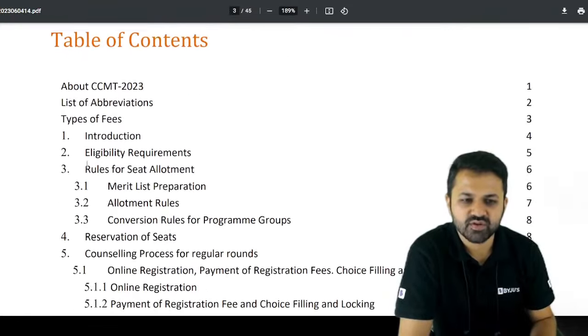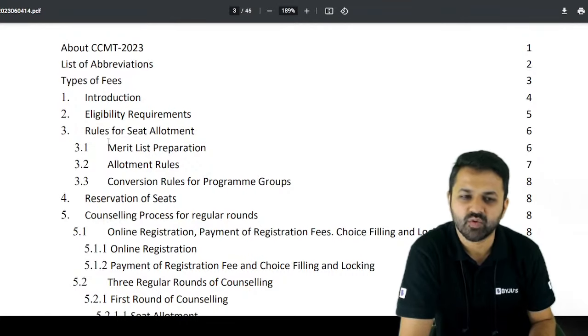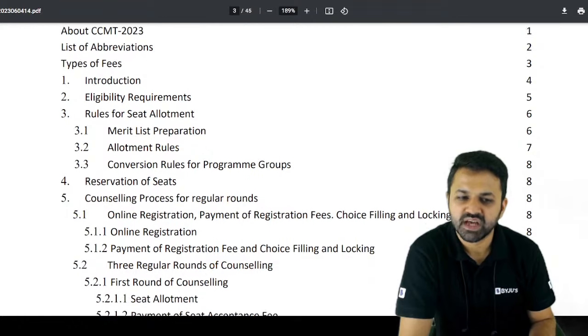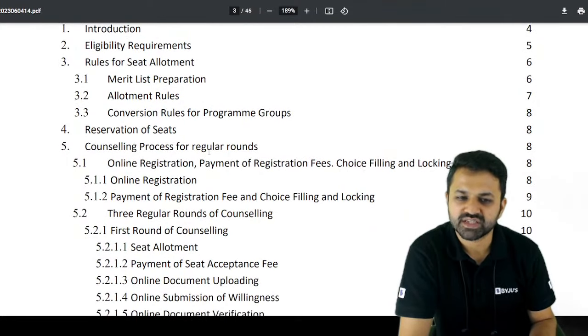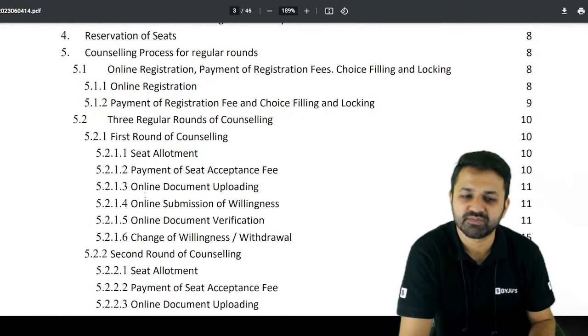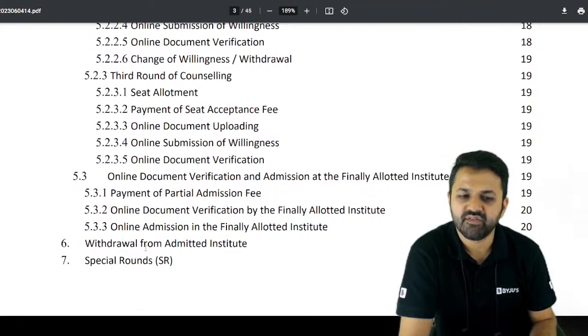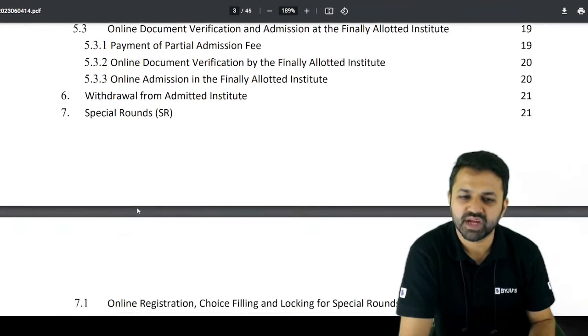When we go into the table of contents, you can see the eligibility requirements, rules for the seat allotment, merit list preparation, allotment rules, conversion rules for the program groups, reservation of the seats, counseling process for the regular round, and when the online registration will be done, payment and choice filling, locking, etc. 3 rounds of the counseling will be there: first round, second round, third round, and then a special round and spot round are also there. Every detail is given here, and also when you can withdraw your admission from that particular institute.